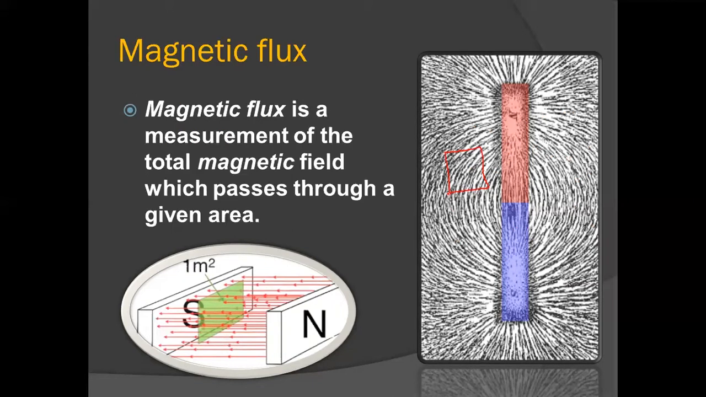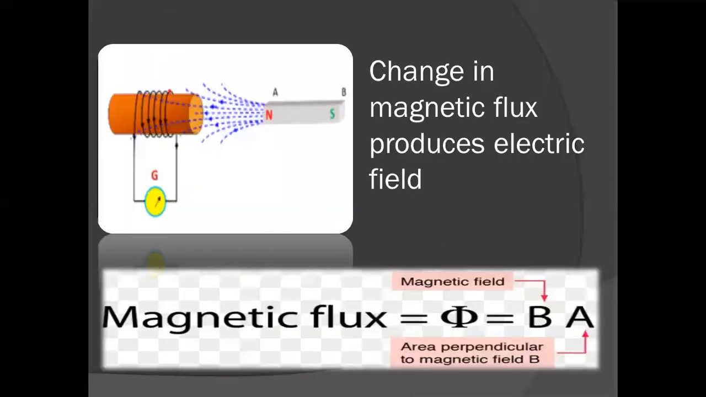You are choosing an area and you want to know the magnetic field only in that area, and you are not bothered about the field outside the particular area. So magnetic flux is the measure of the total magnetic field which passes through a given area, and you get to choose the area based on your need. Knowing what is magnetic flux, we'll move on to Faraday's law. Change in magnetic flux produces electric field.